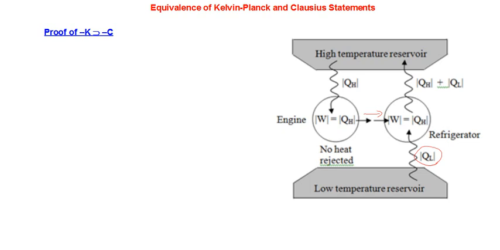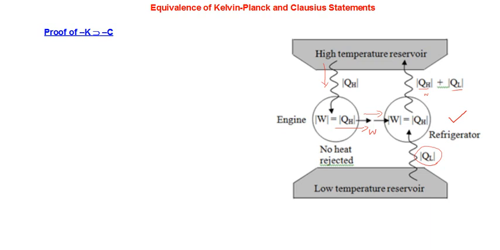But look at the left side. What is the left side? The left side is showing part of an engine. I should not call it a complete engine, because it should not be given the status of a complete engine. Why? Because the engine is shown to be drawing QH amount of heat from the hot reservoir and doing work, converting the entire absorbed heat into useful work, without rejecting any QL to the low temperature reservoir.